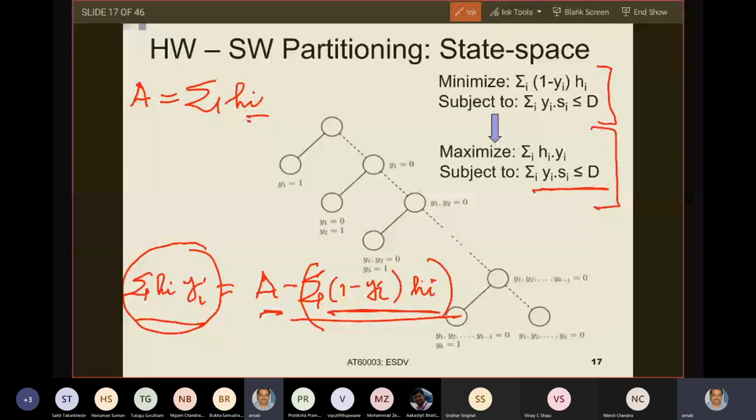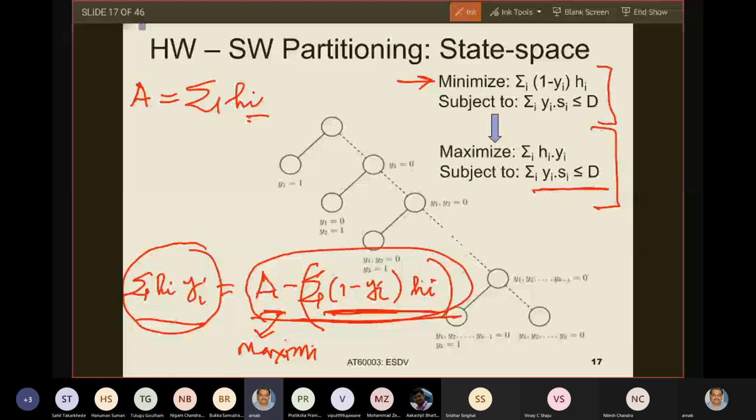Now you see that if the actual problem is of minimization, it is equivalent to maximizing this whole thing. If you want to minimize this part, you want to minimize the hardware cost of all tasks that are implemented in hardware. Because the total hardware cost is constant, equal to capital A, it is equivalent to maximizing the hardware cost of all software tasks. Are you with me?